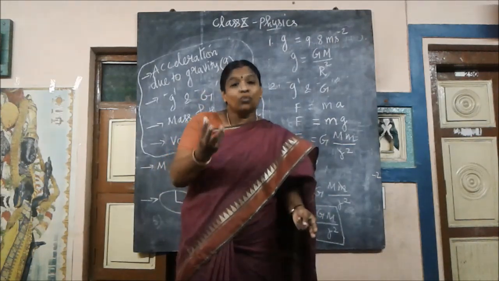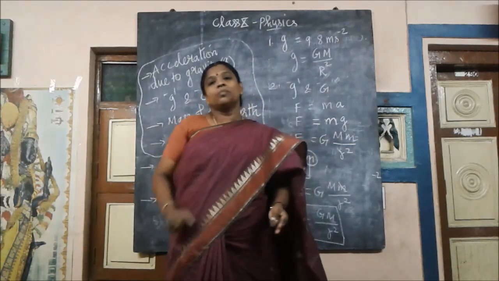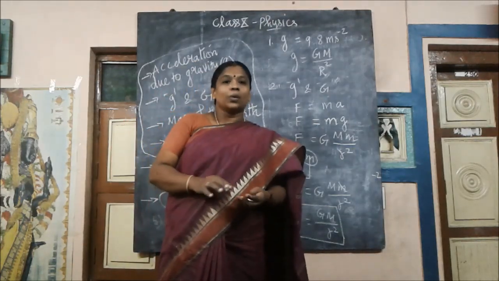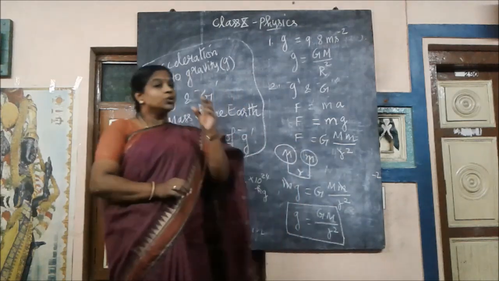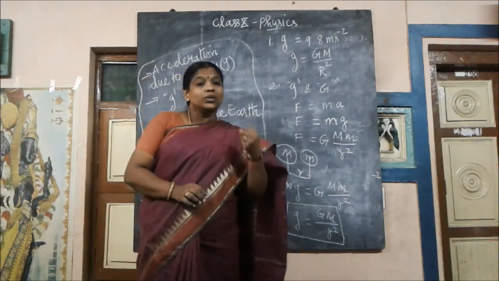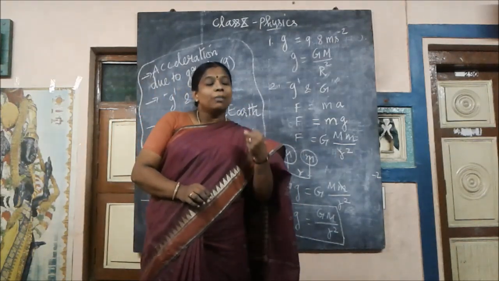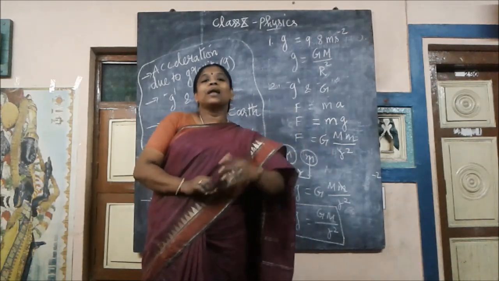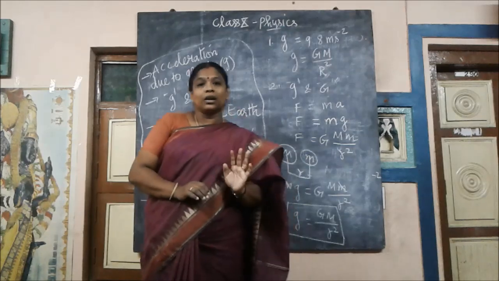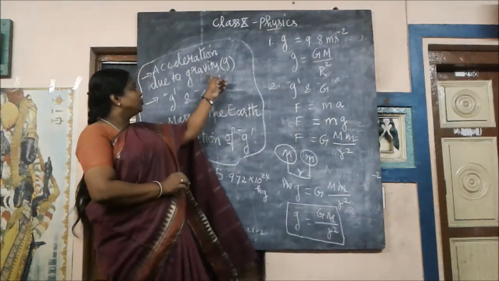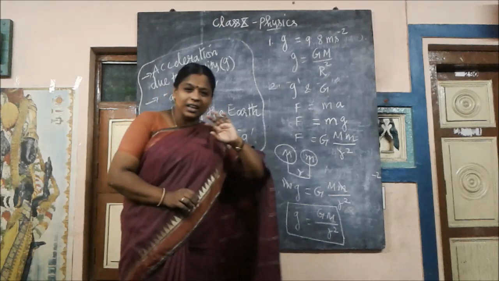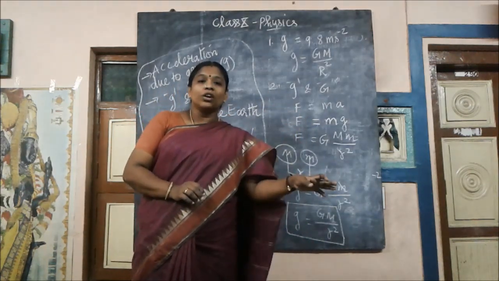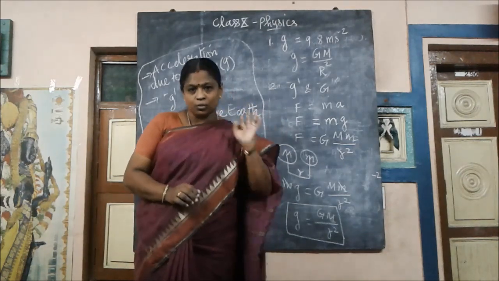The acceleration with which this force given by the earth is applied on the bodies is called acceleration due to gravity. In very simple words, it is the acceleration produced on bodies due to gravitational force.